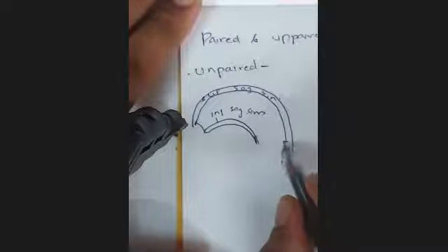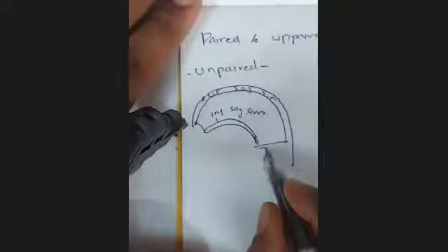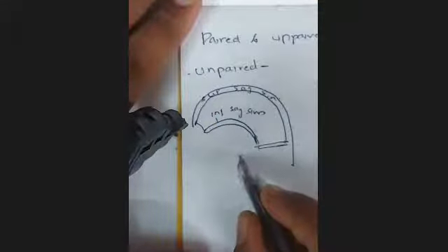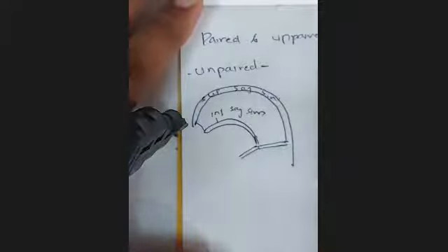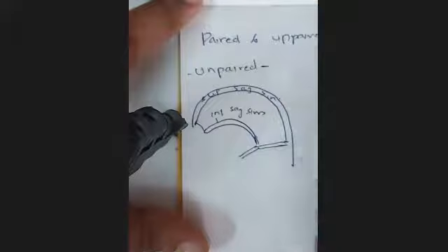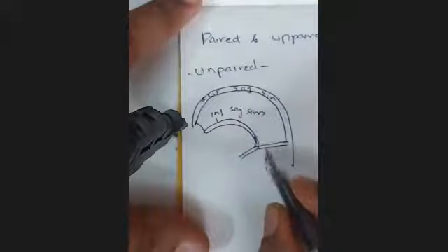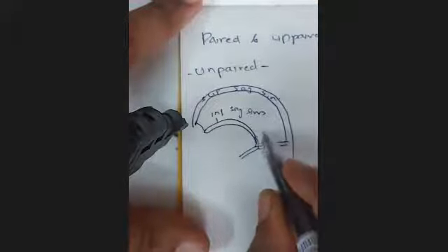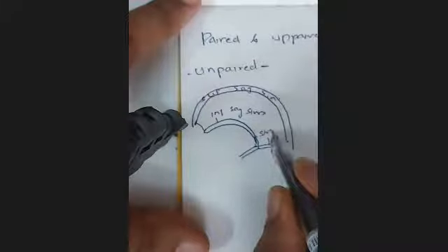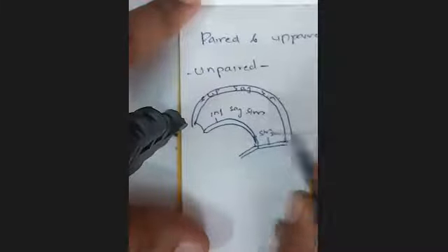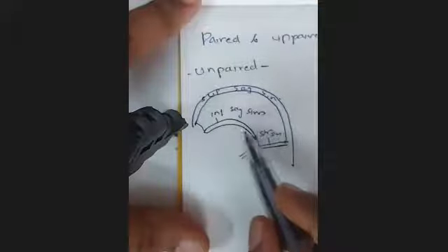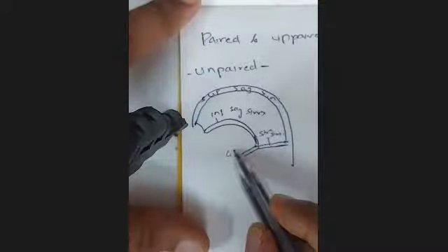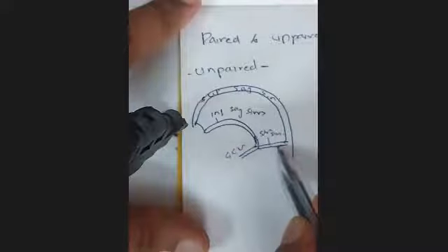And here is the tentorium. Here is one more sinus. Here is the great cerebral vein which unites with the inferior sagittal sinus, and there is the straight sinus. So inferior sagittal sinus unites with great cerebral vein to form the straight sinus.